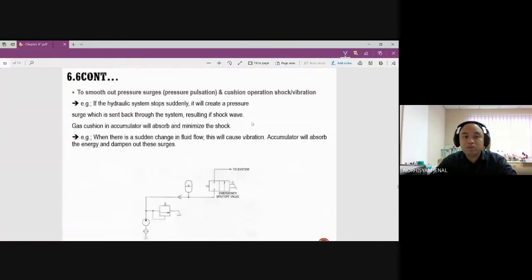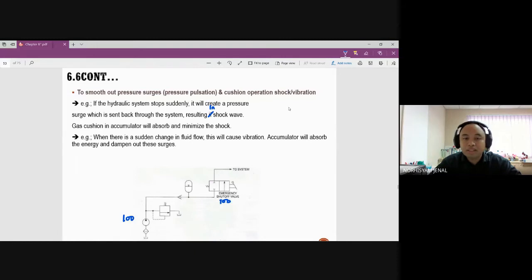Okay. Number two, to smooth out pressure surges and cushion operation, shock, and vibration. So for example, if a hydraulic system stops suddenly, it will create a pressure surge, which is sent back through the system, resulting in a shock wave. What happened? For example, the pump is providing pressure. So at this point, the pump is providing 100 kilopascal. Here we get 100 kilopascal, for example, to the system.